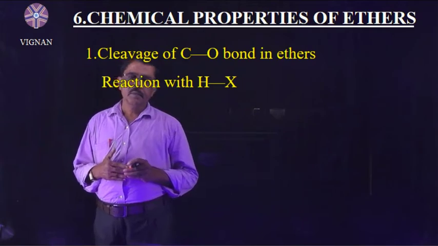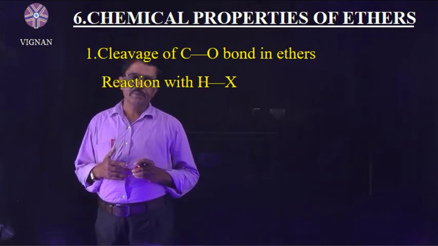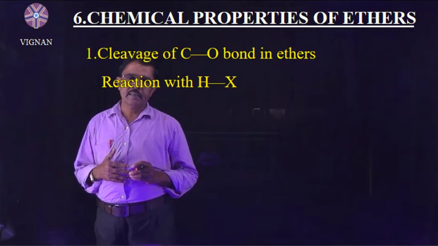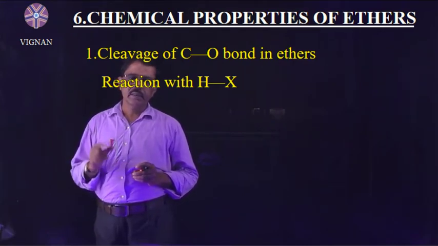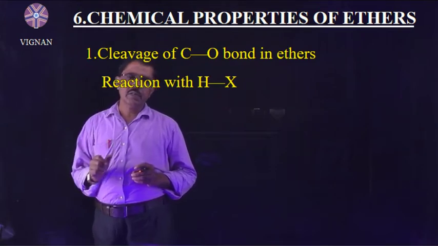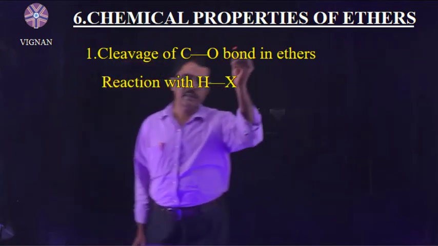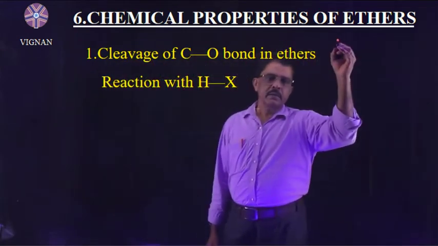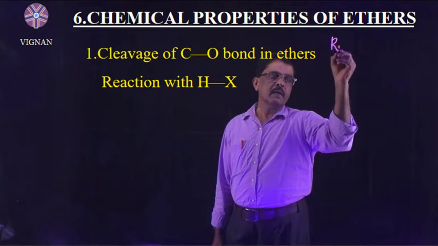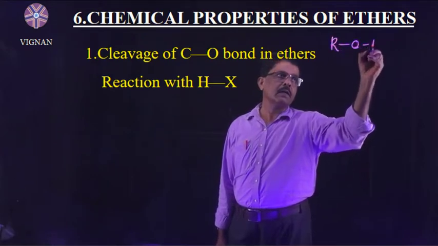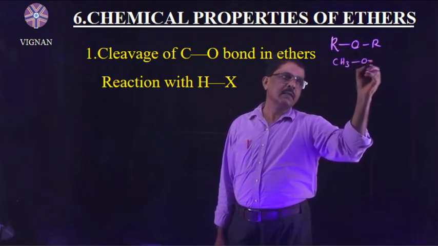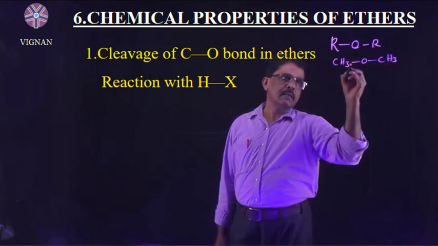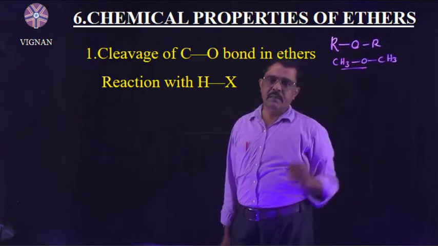Students, we have to discuss now the chemical properties of ethers. First of all, we discuss the cleavage of the C-O bond in ethers. You know the general formula of ethers, ROR. We take the example CH3OCH3, and this is the C-O bond cleavage.